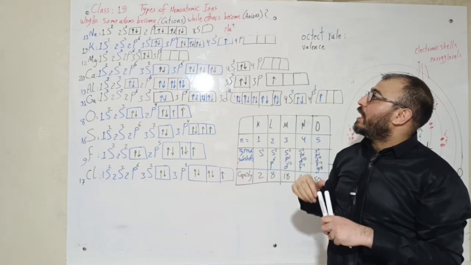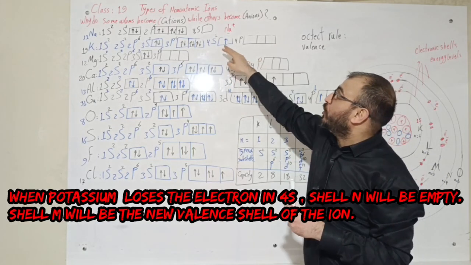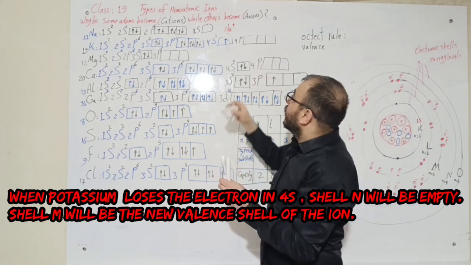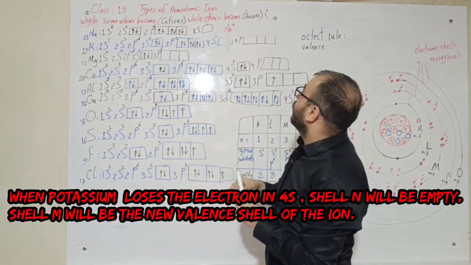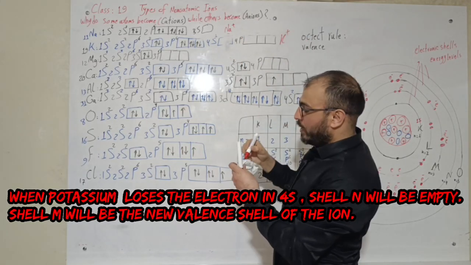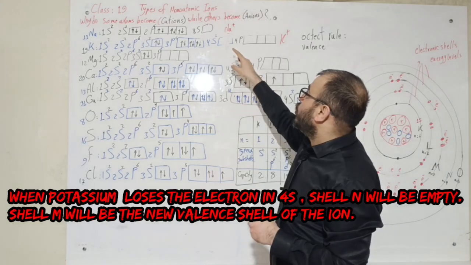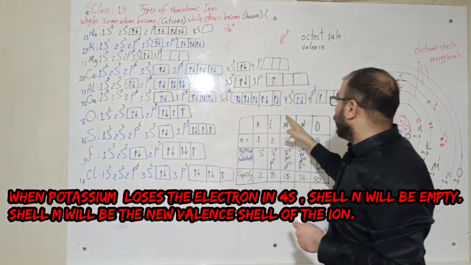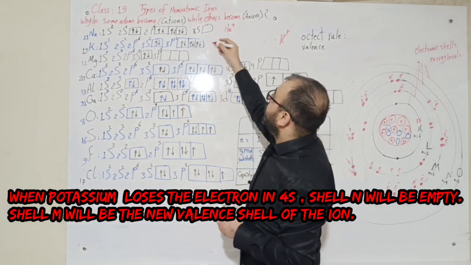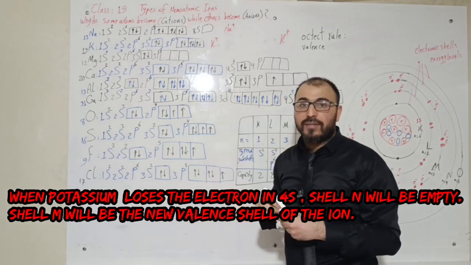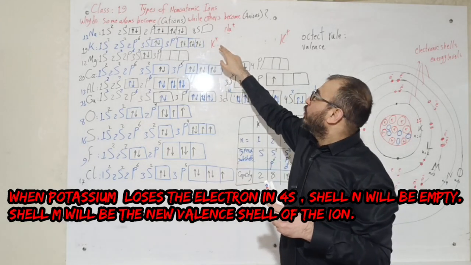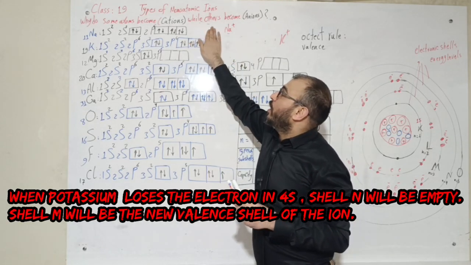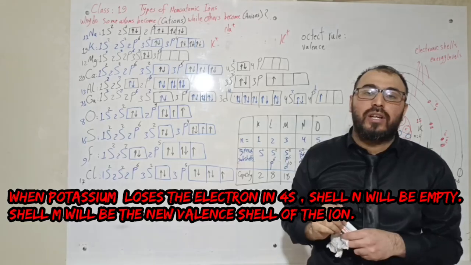For potassium, potassium has the same 2 options, either to gain 7 electrons to fill the valence shell, which is N, or to lose this electron to become potassium +1. And in this case, the valence shell, after losing this electron, is going to be the third shell, or shell M. And in this case, as you see here, potassium +1. And as you see, my friends, both potassium and sodium have 1 electron each in the last shell. When they lose it, they become positively charged +1.